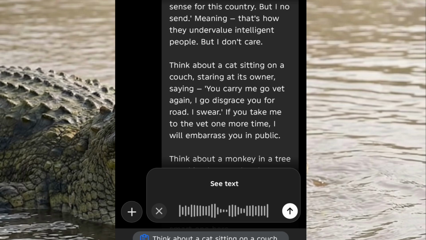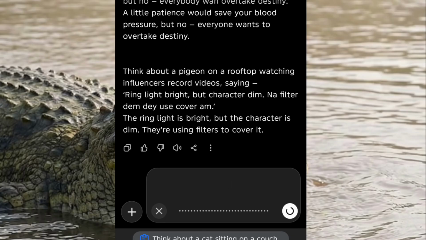Let there also be Nigerian people in the scene, but let the focus be on the cat and the Nigerian woman who is taking the cat to the vet. So give me an image prompt I can use to generate an ultra realistic image. So we wait and let's see what prompt we're able to get.